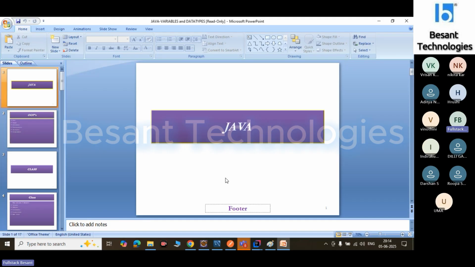Versions 1.5 and 1.8 are the Tiger versions, where a lot of features were introduced. 1.5 and 1.8 are Java 5 and Java 8. If you want to download and install, you should download 1.8 or above.